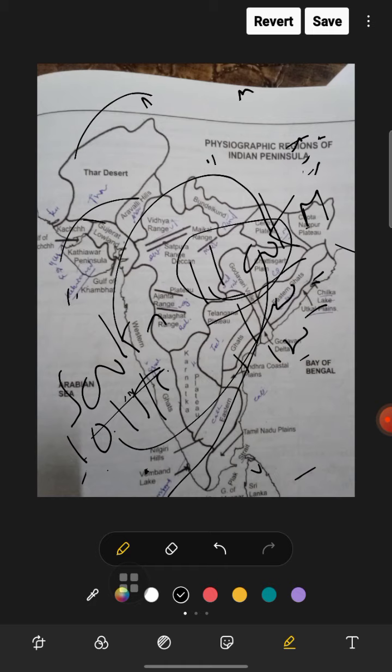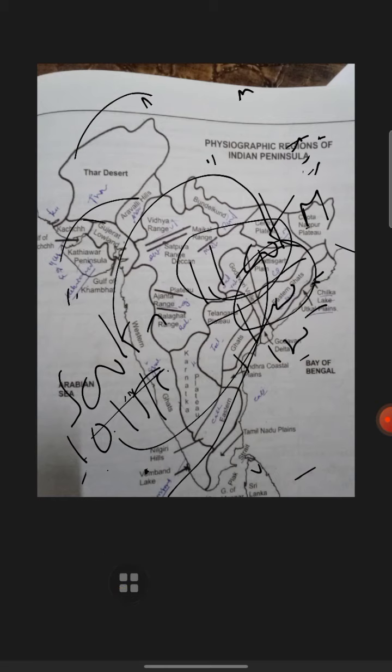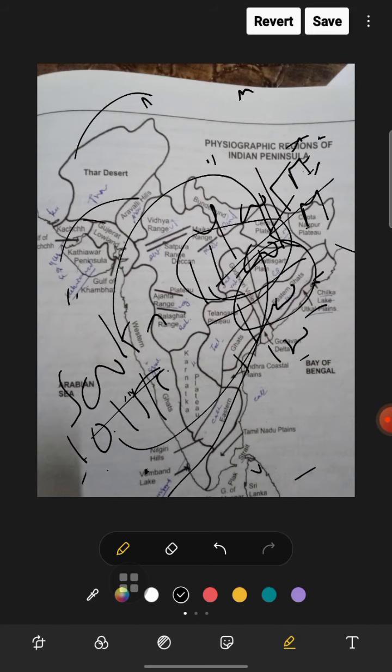Now the Utkal coast. One is Odisha, which has the Utkal coast. This is the 400 kilometer Utkal coast, north of the Subarnarekha river, from the Ganga to the Mahanadi delta. Now the Andhra coastal plain, which follows the Utkal plain. Pulikat Lake is in Andhra Pradesh, and the Krishna and Godavari rivers flow towards this coast.